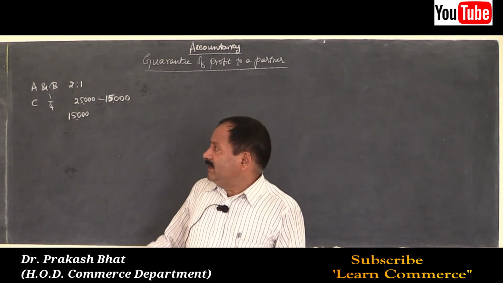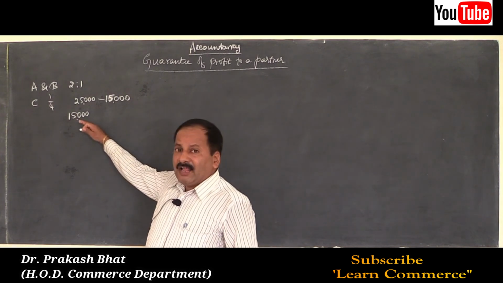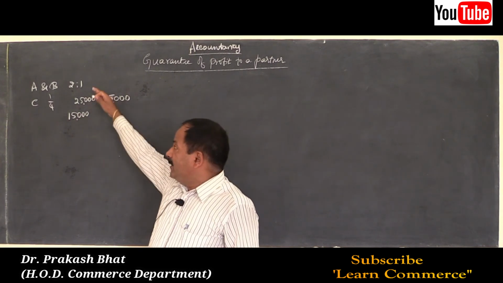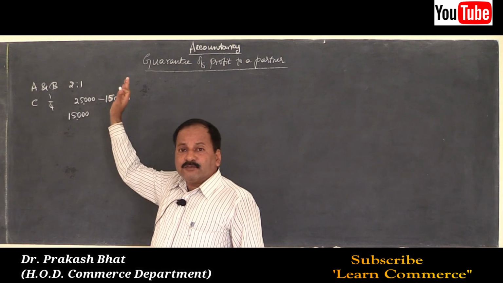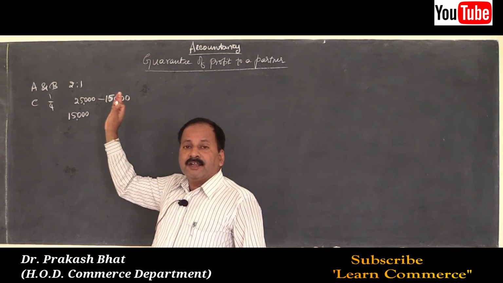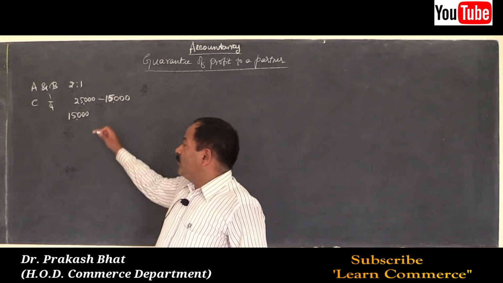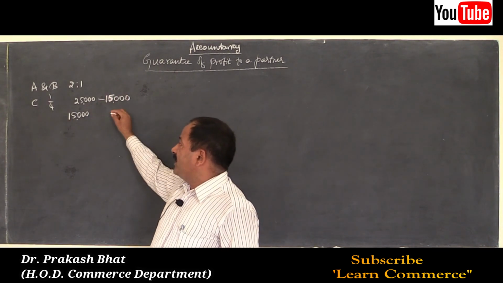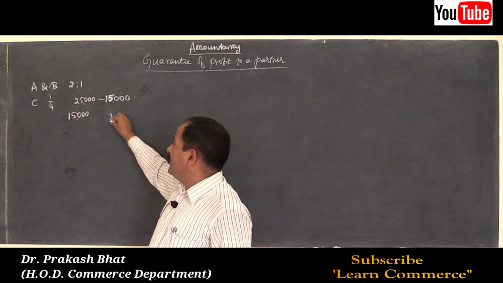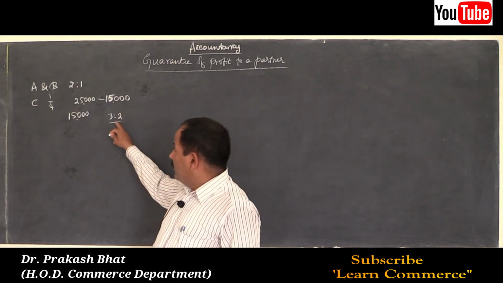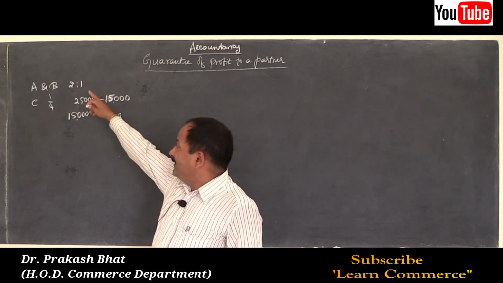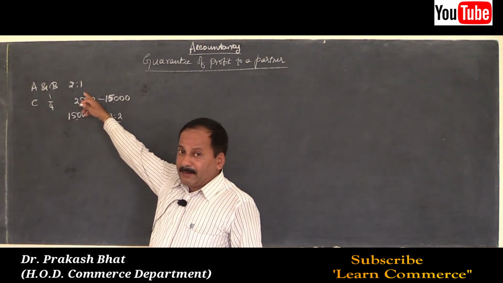So here the guaranteed amount will be payable, and that is the sacrifice made by Mr. A and B, that is old partners, in their agreed proportions. Sometimes they will agree that the shortage will be borne by them, maybe in the ratio of 3:2, A and B. Then it should be borne by them in this ratio, not in their old profit sharing ratio.